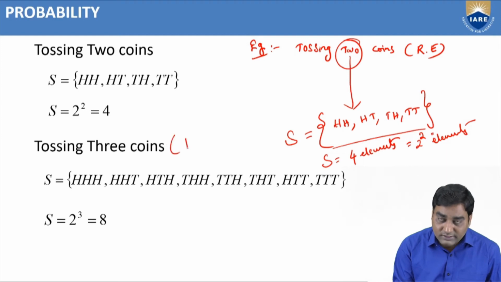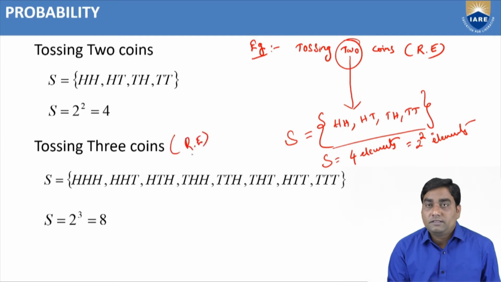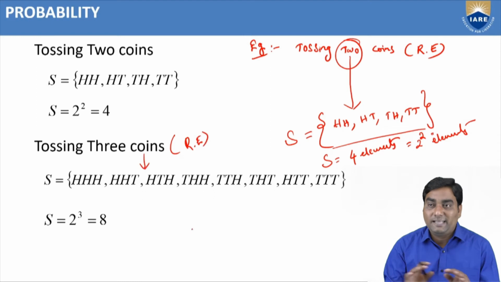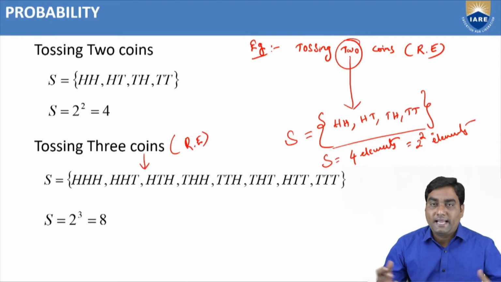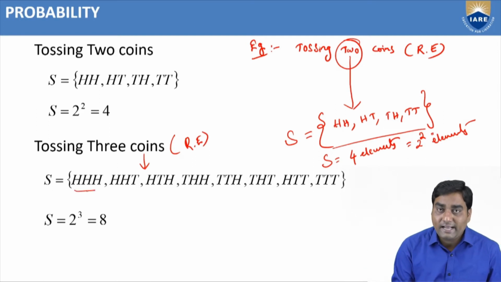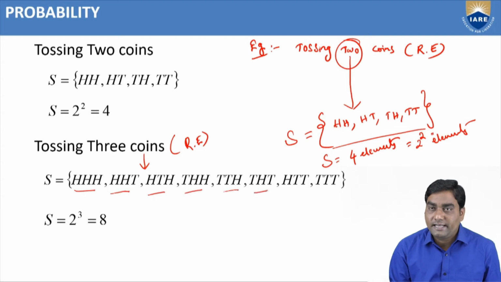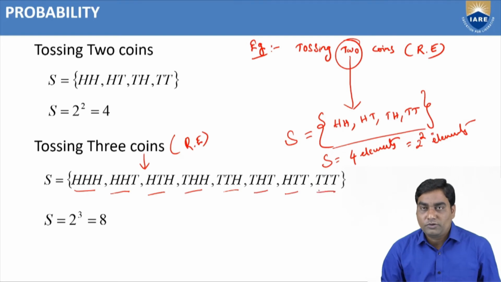Similarly, if we toss 3 coins, which is also a random experiment, what are the possible outcomes? 3 coins are tossed at a time. All 3 may be head, HHH, HHT, HTH, HTT, THH, THT, TTH, and TTT. These are the possible outcomes.